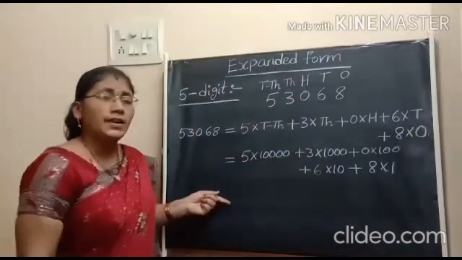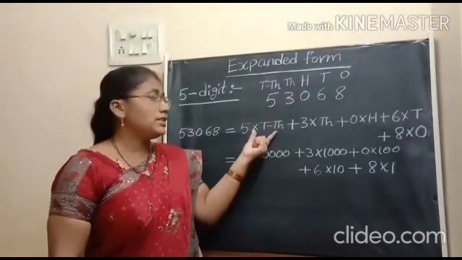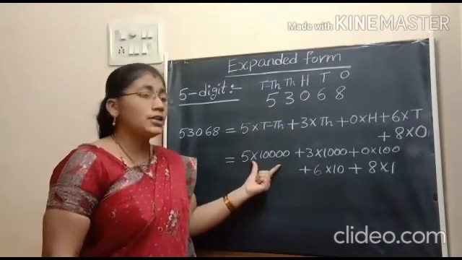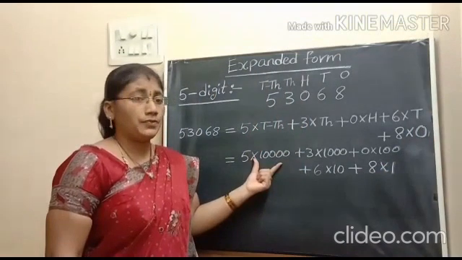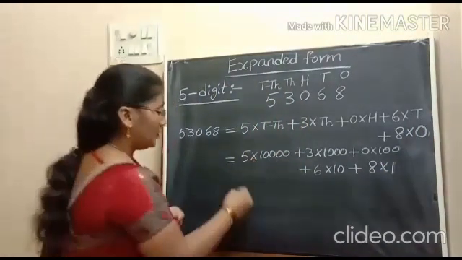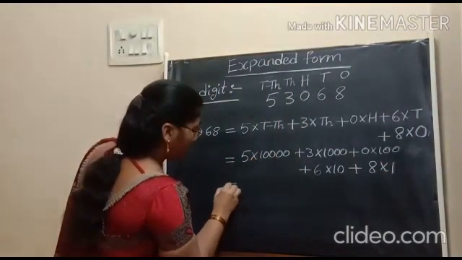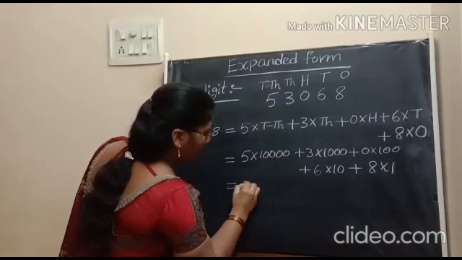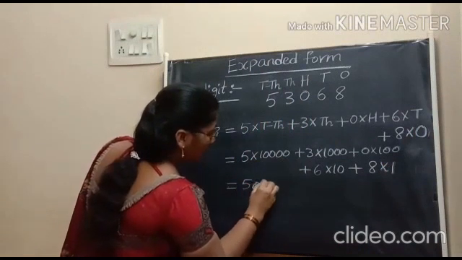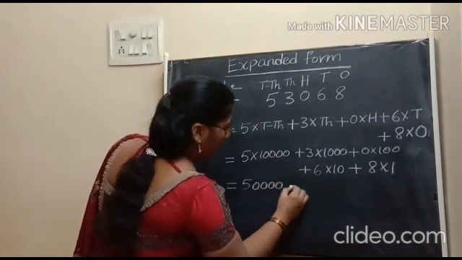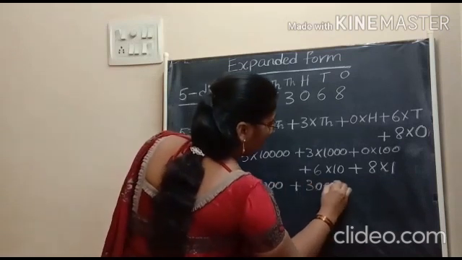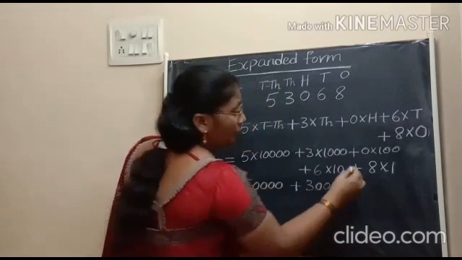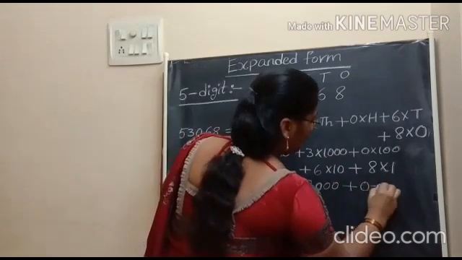Is it clear, children? This is word form and this is numeral. We are using numerals here. Okay? Then the results are 5 into 10,000, this is 50,000, plus 3 into 1,000, 3,000, plus 0 into 100, 0 only.